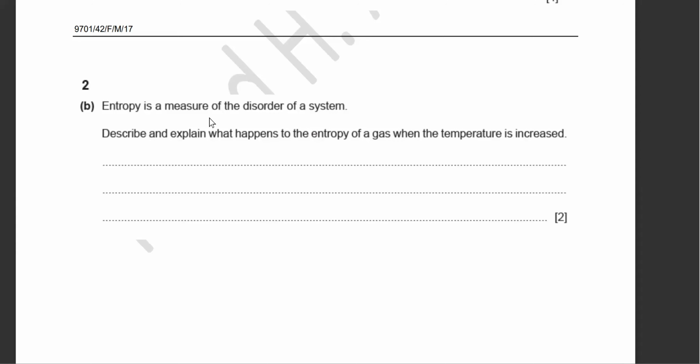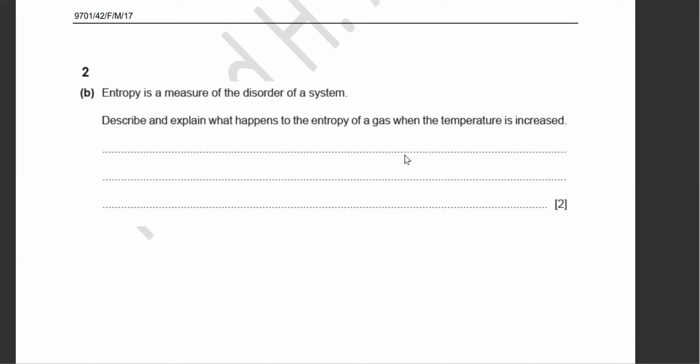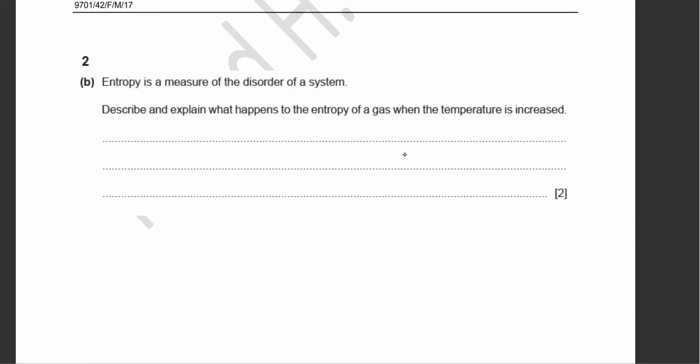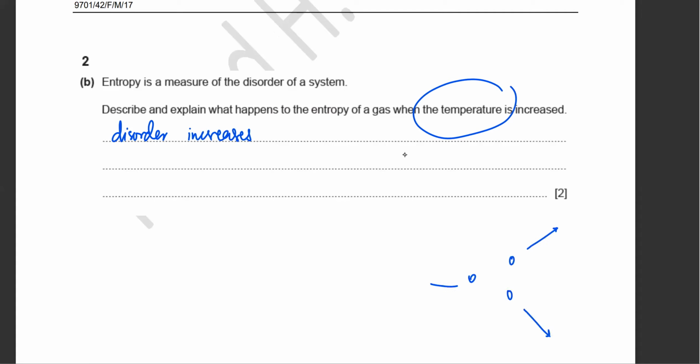Starting with this one. Entropy is a measure of the disorder of a system. Describe and explain what happens to the entropy of a gas when the temperature is increased. So when the temperature increases, the disorder of gases increases as well. Why does it increase? Because the gas particles become further apart. If there's a gas, the particles would become more energetic and overcome the strong intermolecular forces, and that would lead to expansion, which is why there's going to be more disorder created.